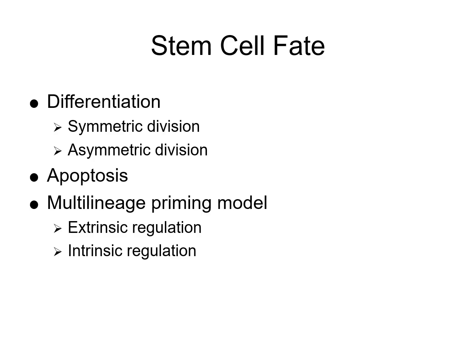So differentiation mechanisms: there is symmetric division. A stem cell can divide into two identical daughter stem cells, expanding the stem cell pool. There's also asymmetric division, where the stem cell divides into one stem cell and one progenitor cell destined for differentiation. Apoptosis, which is the programmed cell death that regulates cell numbers and eliminates damaged or unnecessary cells during hematopoiesis. Then you have the multilineage priming model. This is where stem cells simultaneously express genes associated with multiple lineages before committing to one specific pathway.